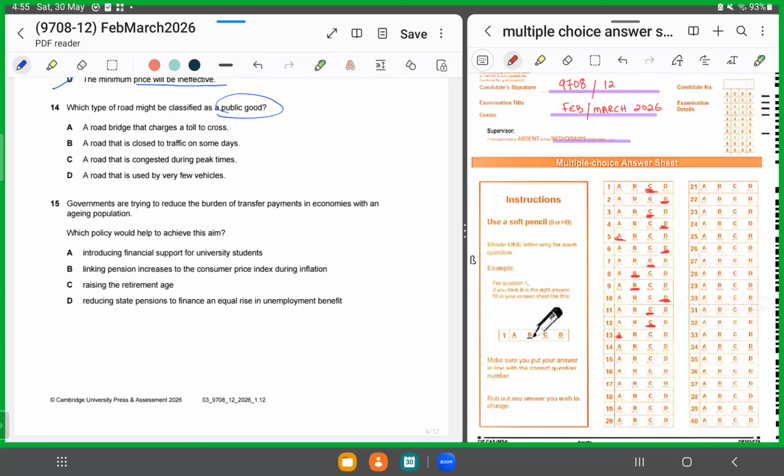And non-rivalry means that usage by one does not reduce the use for another consumer, right? So we have to include non-excludability and non-rivalry.